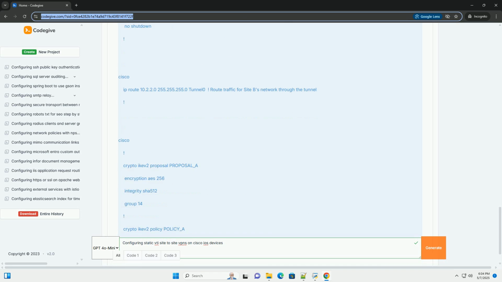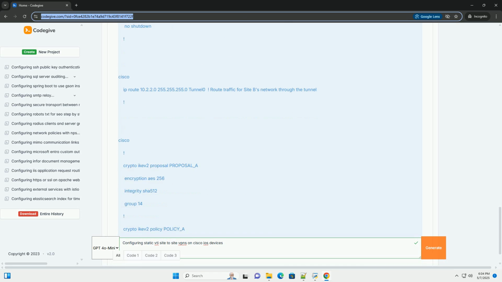ESP-AES 256 ESP-SHA-512-HMAC defines the encryption and authentication algorithms used for IPsec. ESP-AES 256 specifies AES encryption with a 256-bit key using the Encapsulating Security Payload, ESP, protocol. ESP-SHA-512-HMAC specifies SHA-512 HMAC for data integrity and authentication. Mode tunnel specifies that the IPsec connection is a tunnel, encapsulating the original IP packets within the IPsec header.